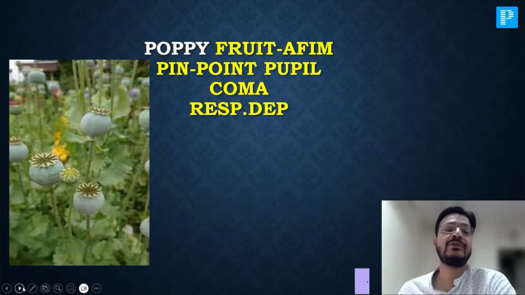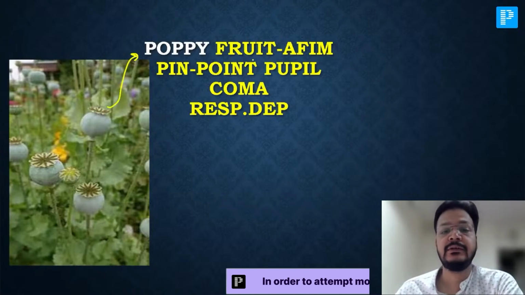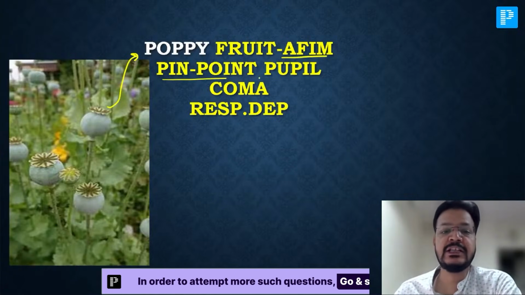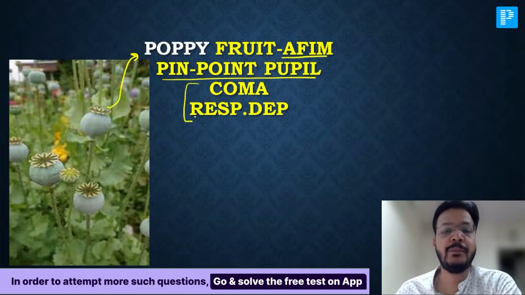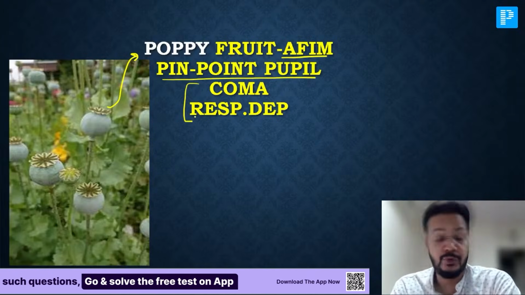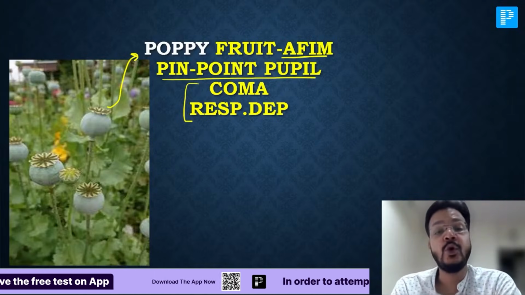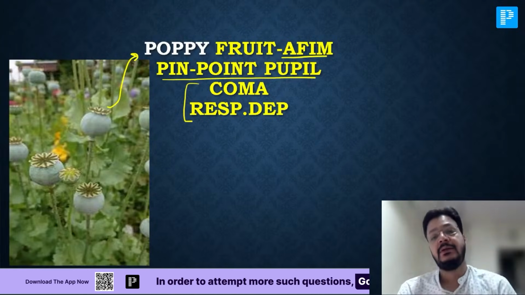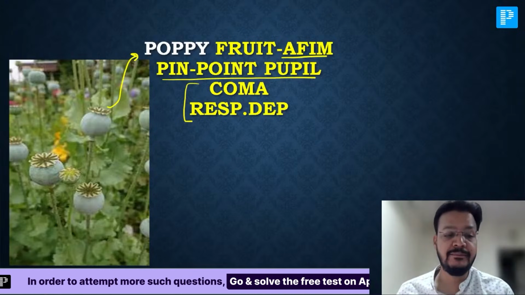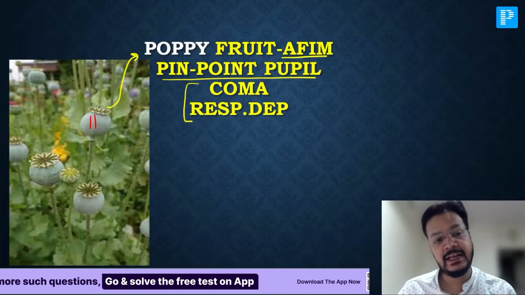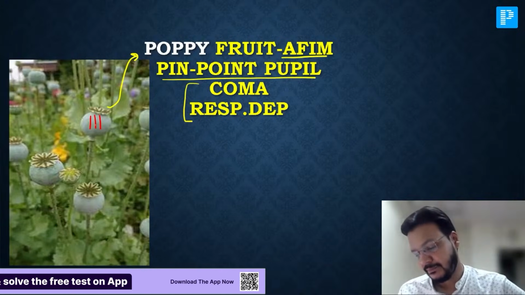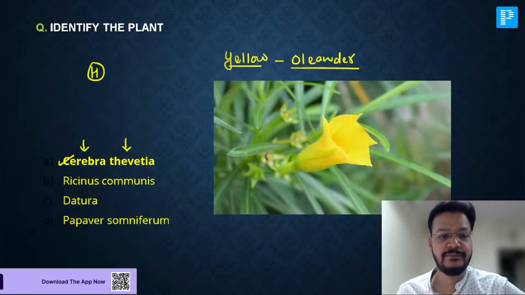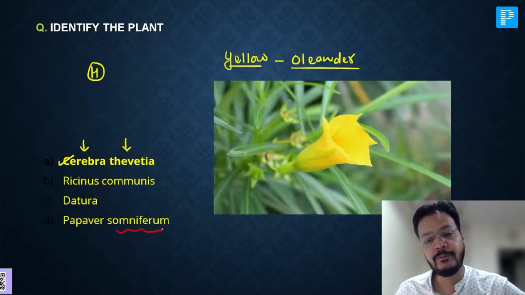Okay. Now, this is a poppy fruit. It causes pinpoint pupil, coma, and respiratory depression. This is opium or poppy fruit, and here we get the latex, and here vertical incisions are given. What is the D option? Papaver somniferum is the opium poppy.